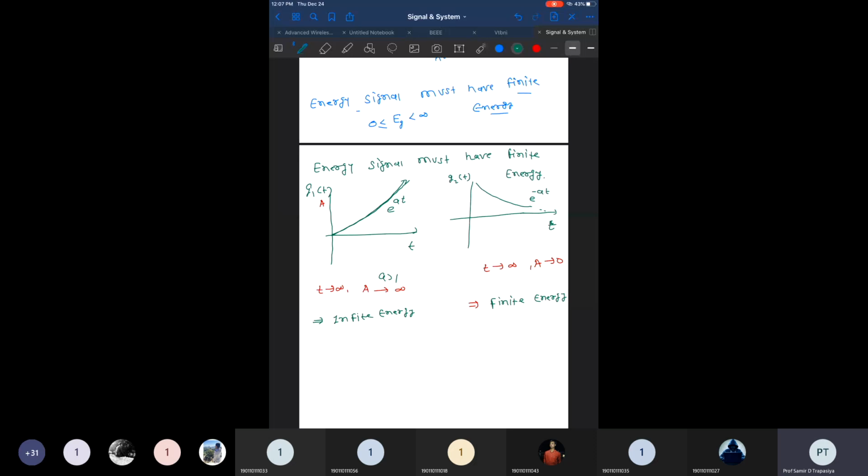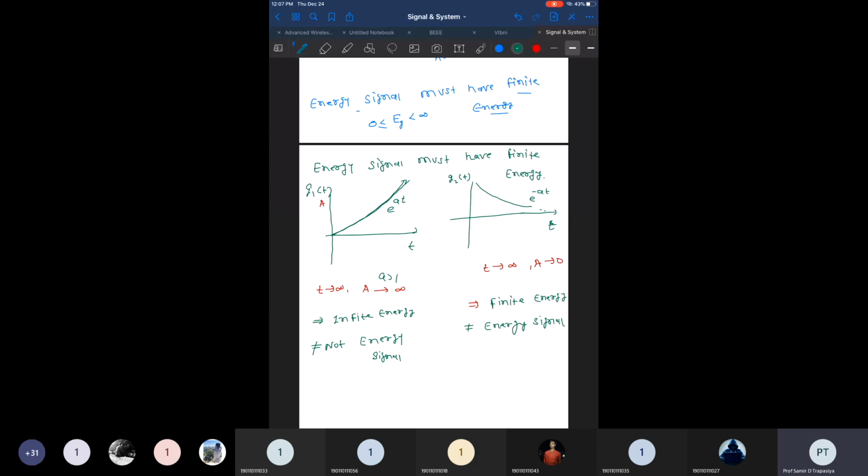What we can conclude here is that this is not an energy signal, but this one is an energy signal. What is important for an energy signal? It has finite energy.